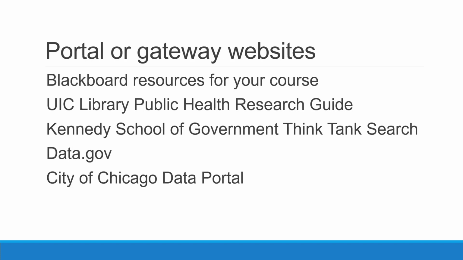However, quite often, especially when we're first starting out as researchers, we don't know where to look. We don't know who produced that information that we need, or we might need to look in lots of different places. So if you can't identify a single source to search directly, move on to portal websites. These are websites that act as a gateway to information by providing collections of links to trusted sources or giving the user a way to search a small, curated list of sources rather than searching the entire web.